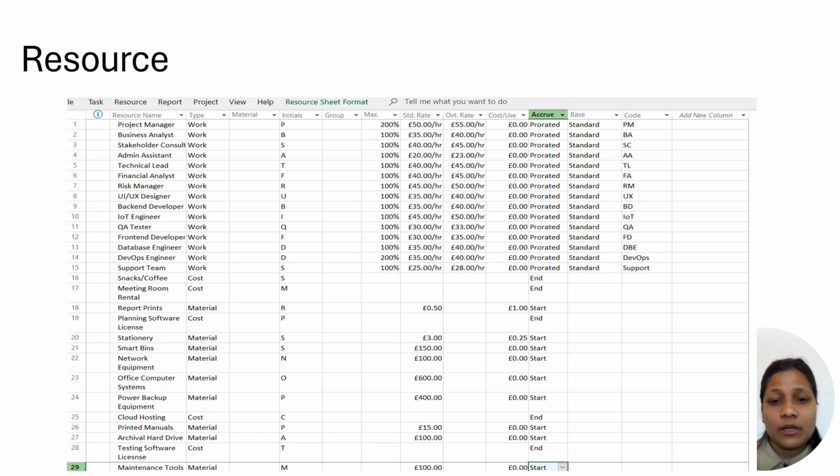If they work extra, their overtime rate is 40 per hour. Accrue at is prorated. For the material, accrue at is start, and for the cost, accrue at is end.